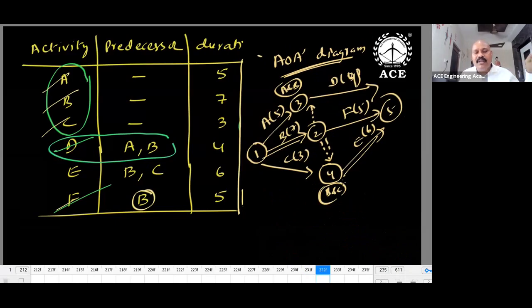Simple and easy to draw, and no dummy is required. But the EON diagram requires rules and regulations. But why do we go for the EON diagram? For the sake of calculations, for the sake of analysis, for the sake of further calculations, floats and slacks, we require the EON diagram.